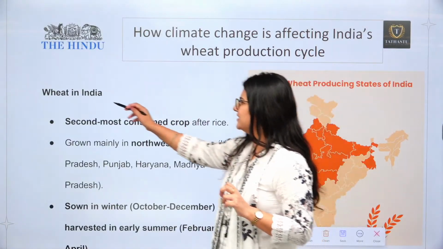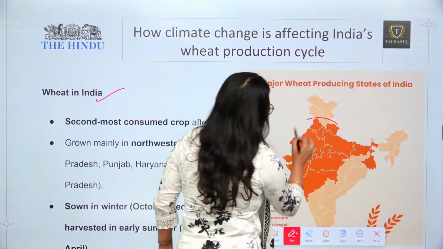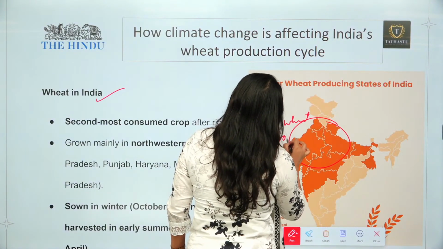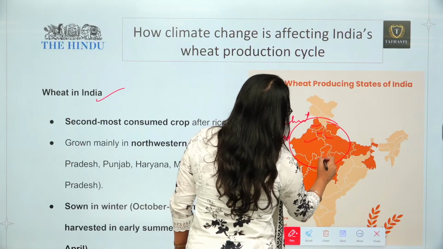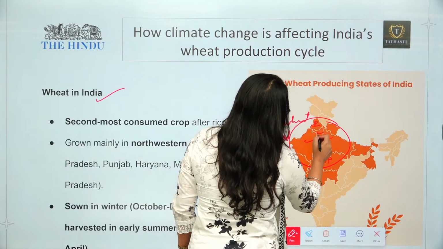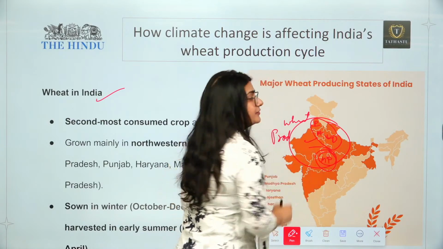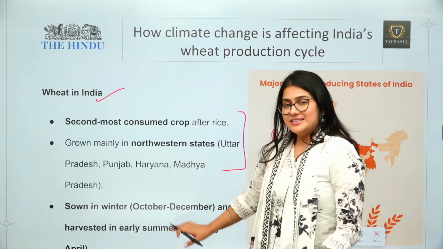First of all, let's understand wheat in India. Mostly the northwestern states are the wheat producing states, especially Punjab, Haryana, UP and MP. These four states are the major wheat growing states in our country, right? What is the status right now?